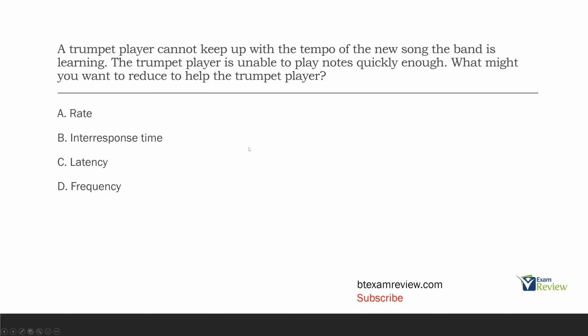Latency is simply the time between the SD and the response, which is not what we're looking to reduce, right? The starting is not the problem. It's playing quickly enough. And then D, frequency, the number of notes, is not the problem. It's how quickly they play that many notes. It doesn't matter if they play all those notes, but very slowly. We need them to play that certain amount of notes in a certain amount of time. So we would increase the rate, but decrease the inter-response time.